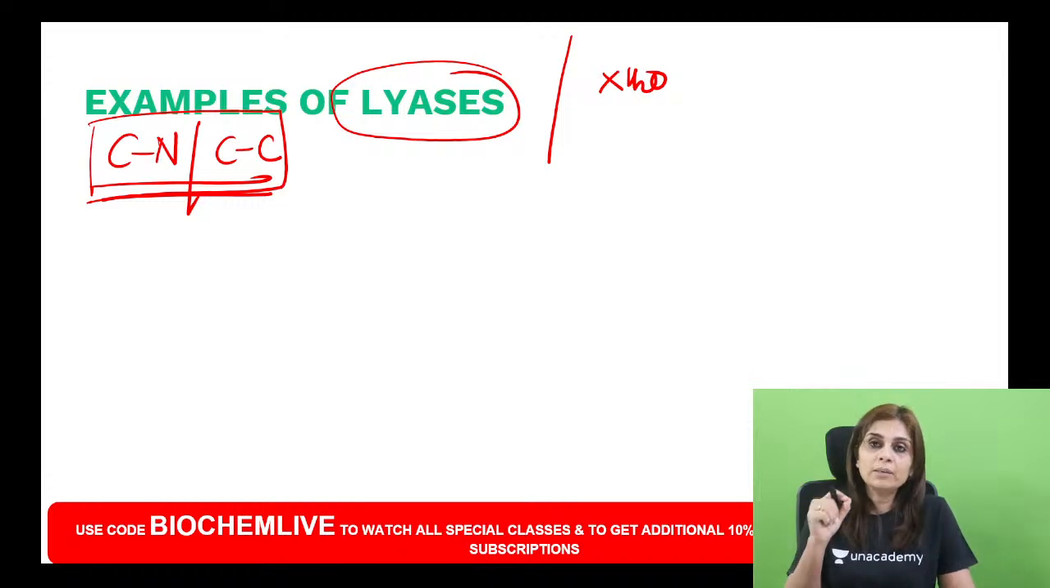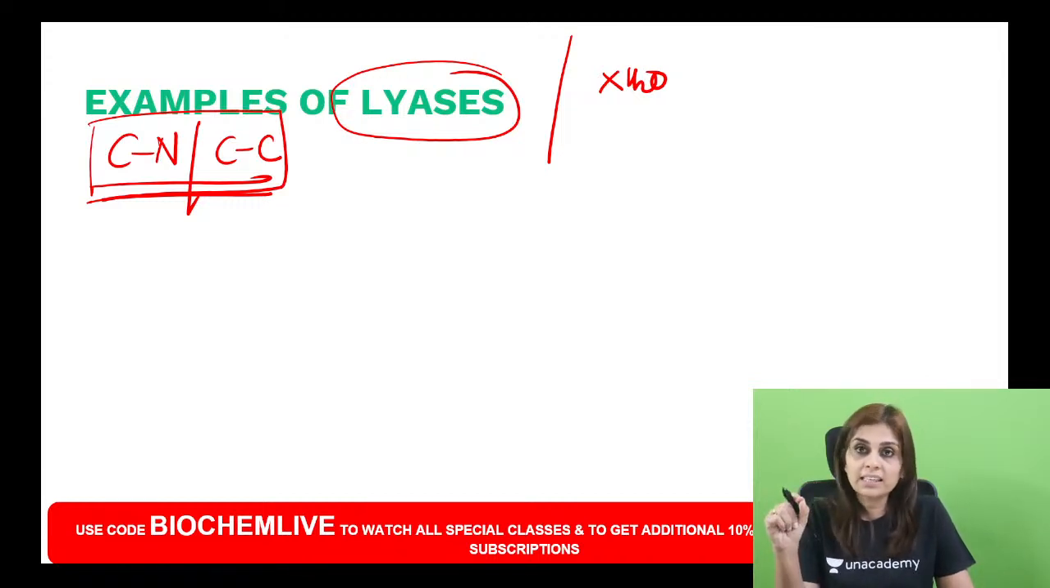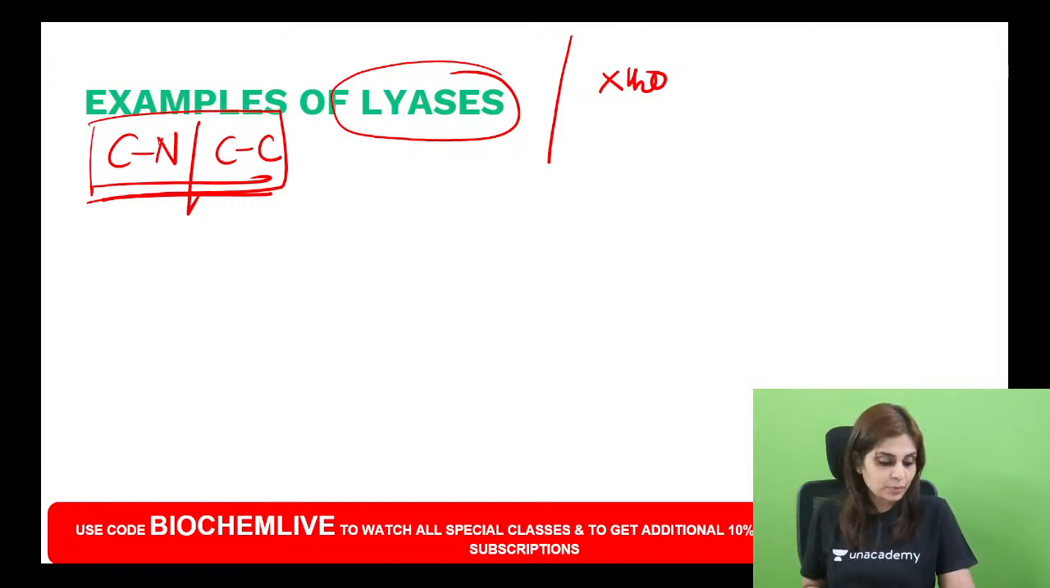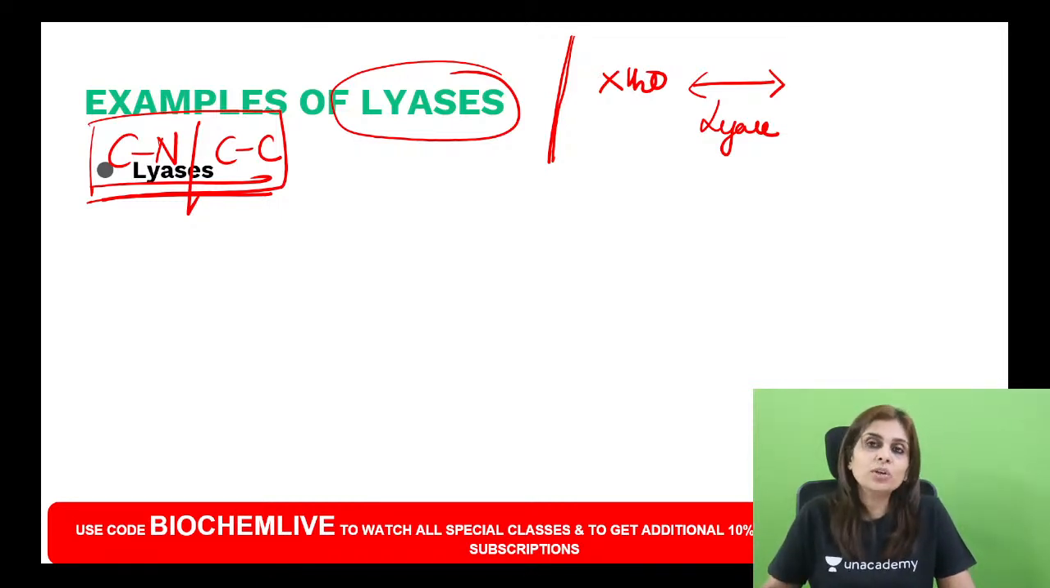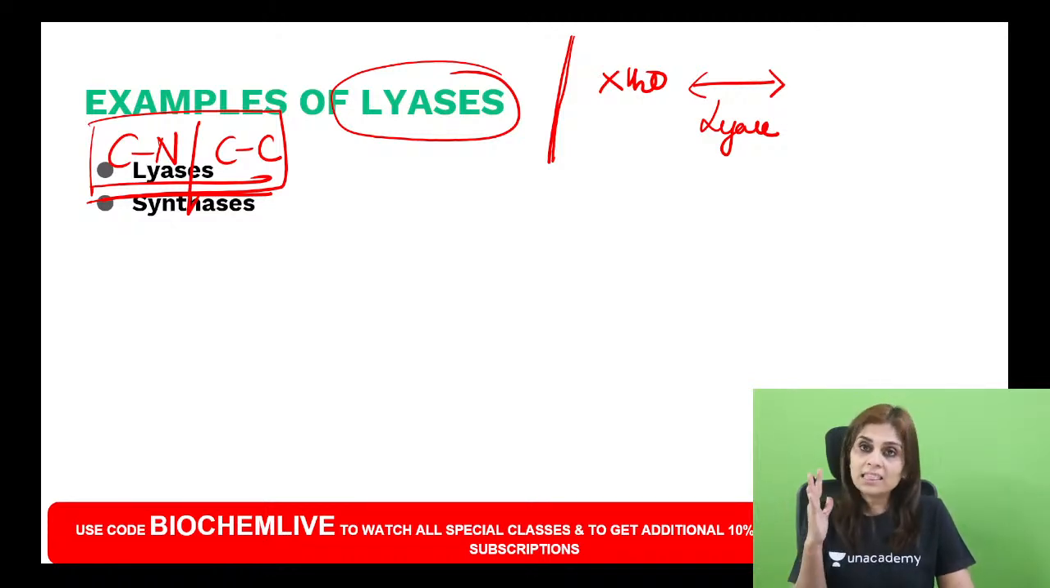Don't you think names of these enzymes will end with lyase? Names of these enzymes will end with lyase. And when I say it breaks a linkage, will you all agree with me if I say all chemical reactions are reversible? So if a lyase can break a linkage, when you reverse it, it is going to form a linkage. When it forms a linkage, you will call it a synthase. All of you get this registered in your mind.